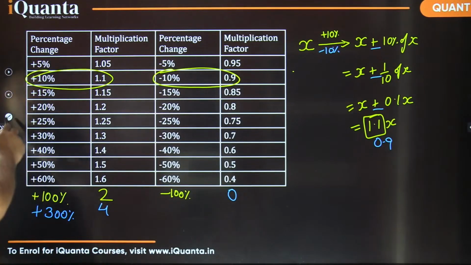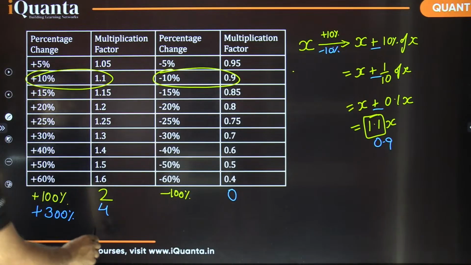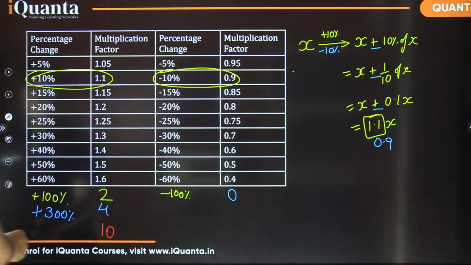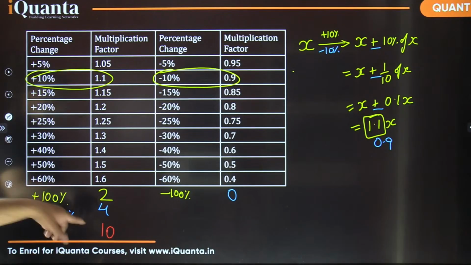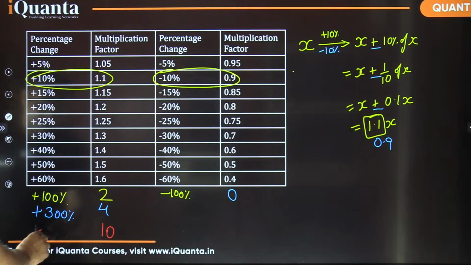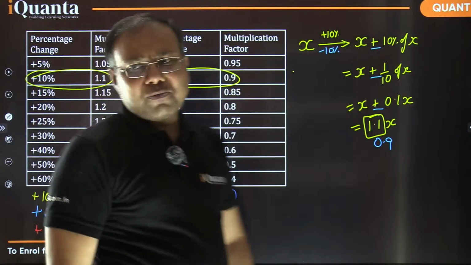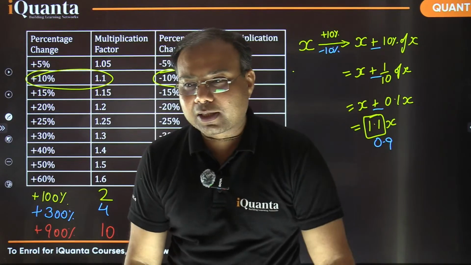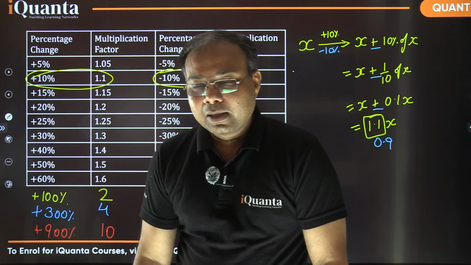Okay, let me ask you a reverse question now. If I say the multiplying factor has become 10, can you tell me what is the percentage increase? If a quantity becomes 10 times of itself, how much percent increase has it experienced? Yes, excellent, bro. Wonderful, wonderful, Aditya. It's a 900% increase. So these are very basic things of percentage, and if you are clear about that without any confusion, it's a very smooth process. Is that fine to everyone?